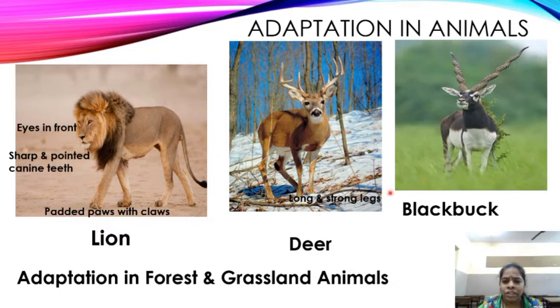What are the adaptations of deer and blackbuck? Both of them have to protect themselves. Long and strong legs: both of them are having long and strong legs to run. Eyes on sides. They are having eyes on both the sides. So they have a wider vision. Who is coming from here? Who is coming from here? They should be able to see properly and protect themselves. Long ears to hear any sound. So these are the adaptations of forest and grassland animals.